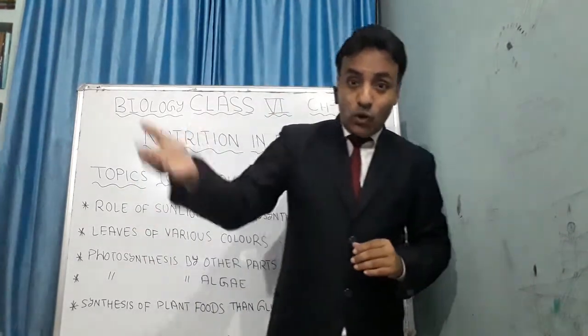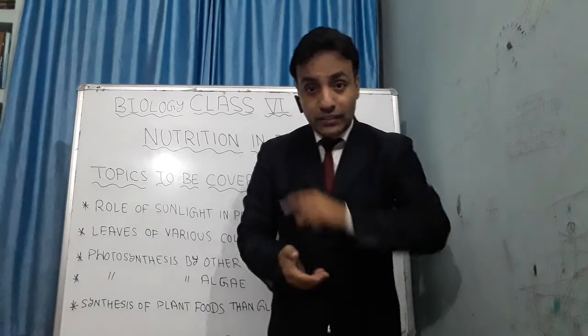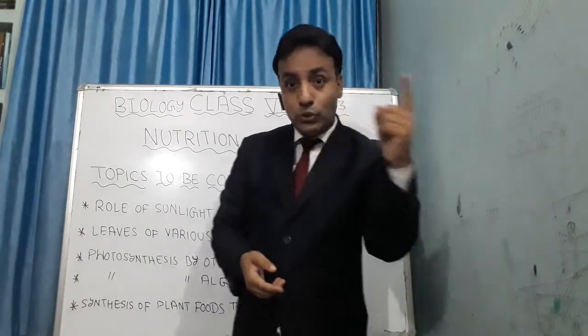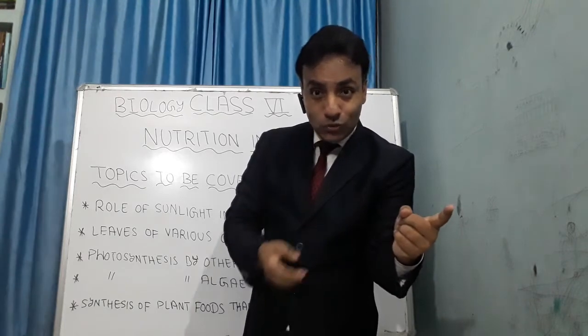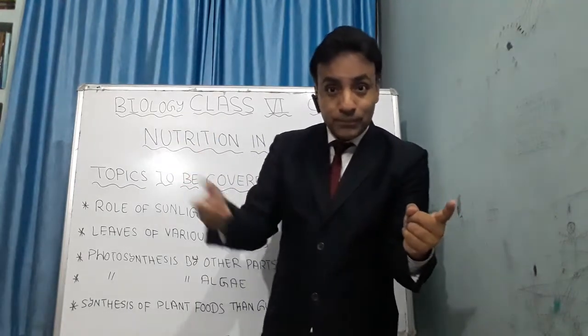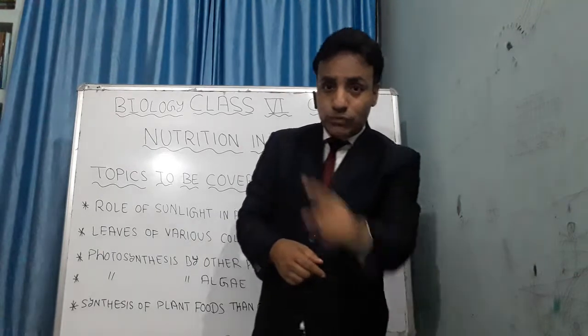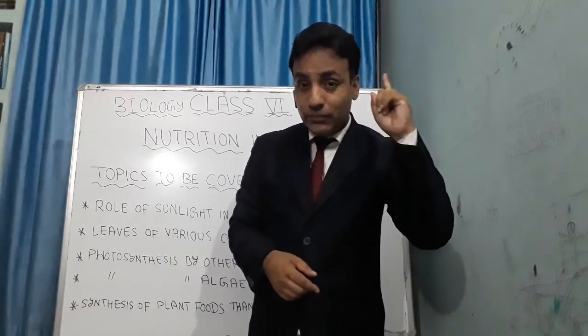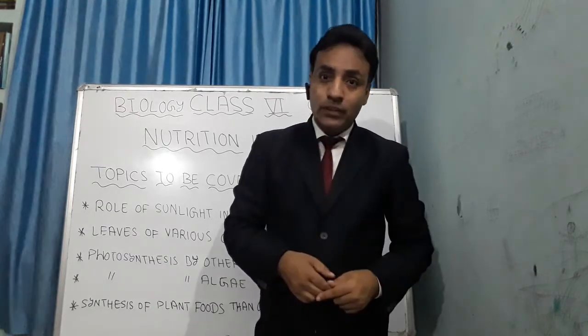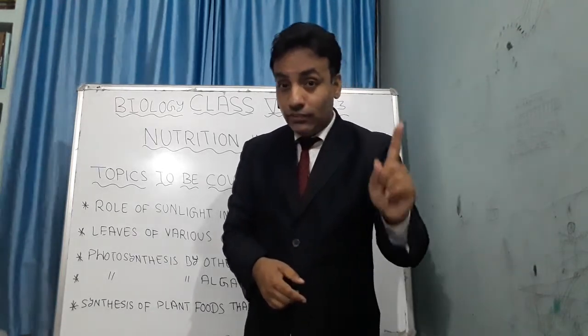And again those microorganisms mix into the soil, and this way plants again utilize them as manures and fertilizers. So this way the ecosystem goes on, this way life goes on, and the main reason is this: if there is no sun, nothing will happen.